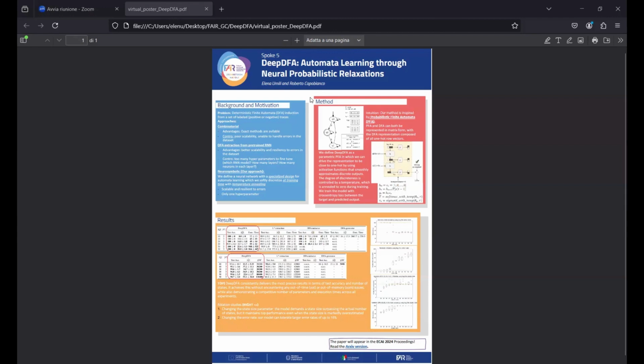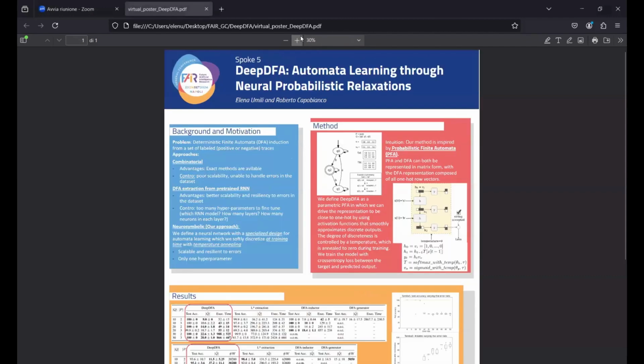with Roberto Capobianco. So in this work we propose a new neural model that we call DeepDFA to address the problem of deterministic finite automata induction from a set of labeled traces.